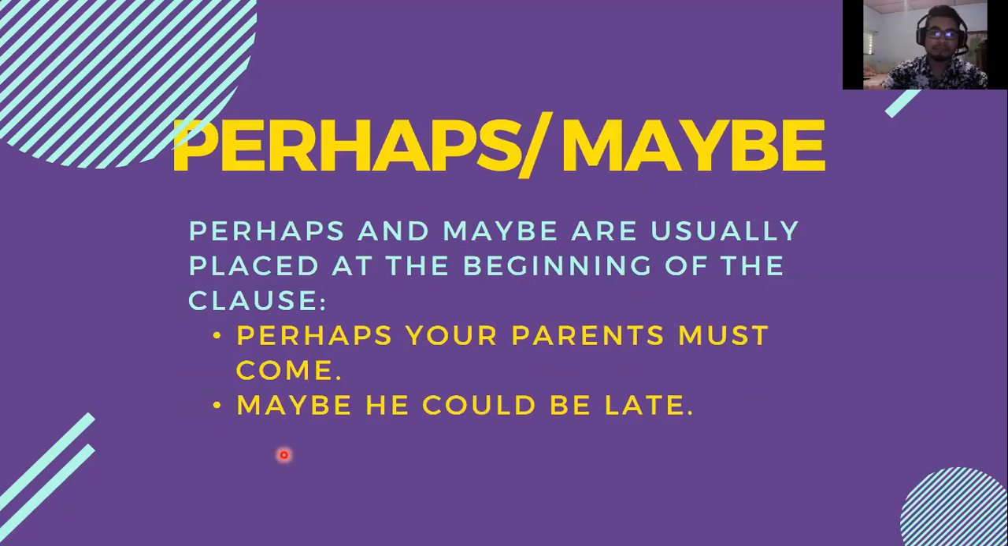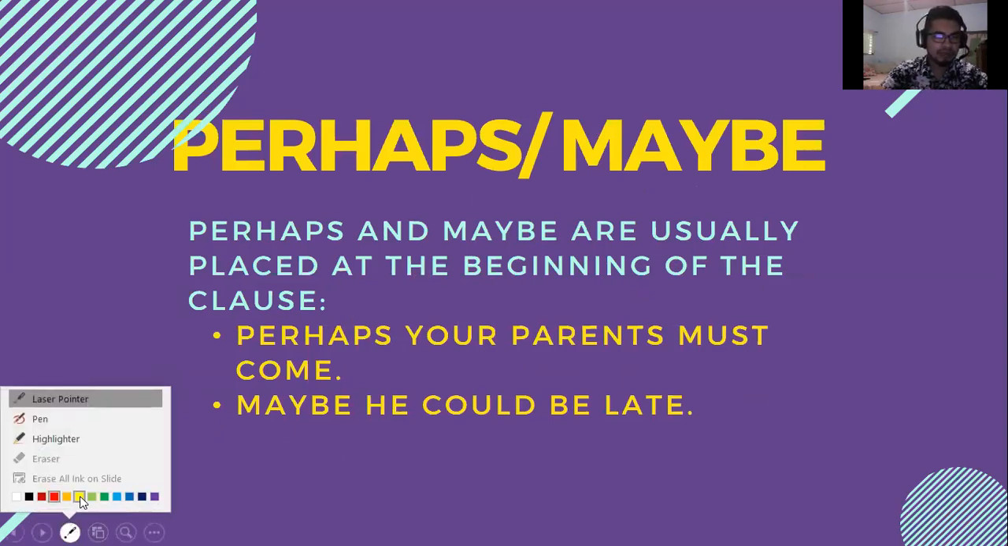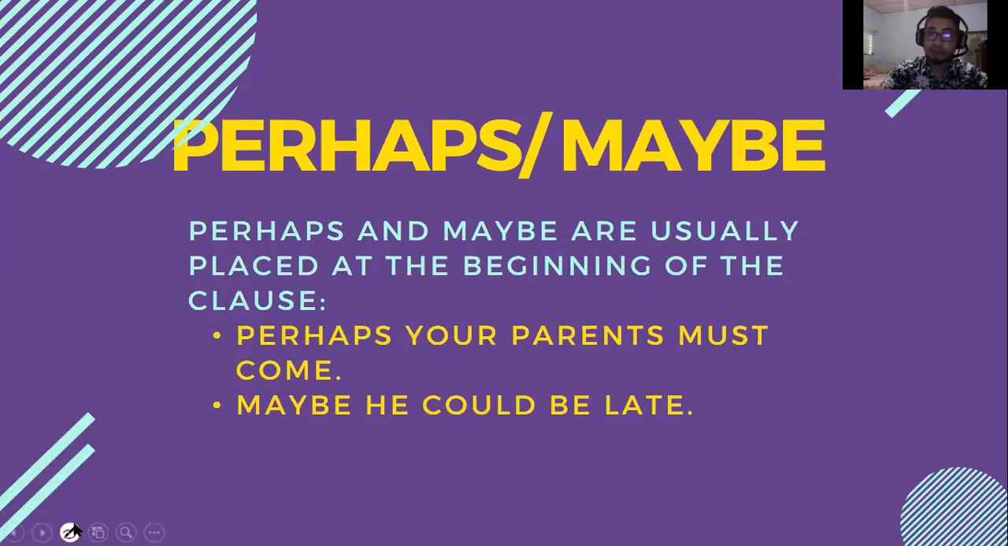The first ones that we're going to see are perhaps and maybe. Perhaps and maybe are usually placed at the beginning of the clause. I want you to notice the word clause. What do I mean by the word clause? The word clause just means the sentence. And what's a sentence? A subject, a verb, and a complement. So any sentence that you can think of is a clause.